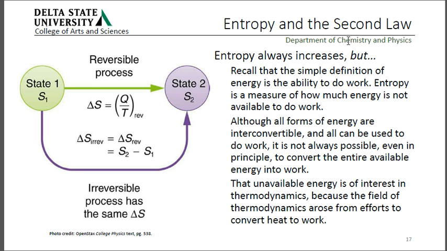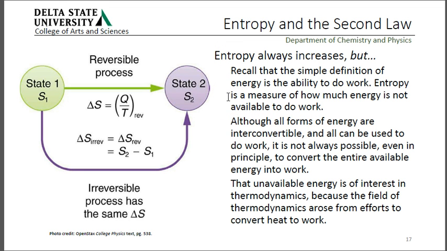So, change in entropy is heat divided by temperature for a reversible process. And if the process is irreversible, we have the same change in entropy. Entropy is a measure of how much energy is not available to do work.